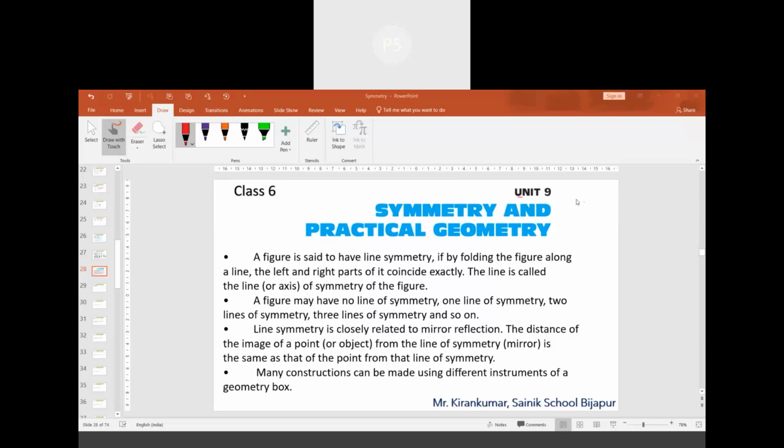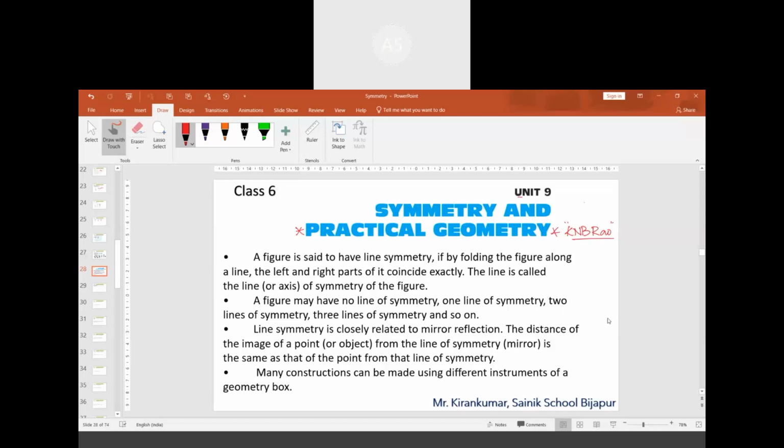Sir, all are completed. Practical geometry is going on, but it is not there for the exam. Sir K.N. Birao has started practical geometry, isn't it? Yes, sir.